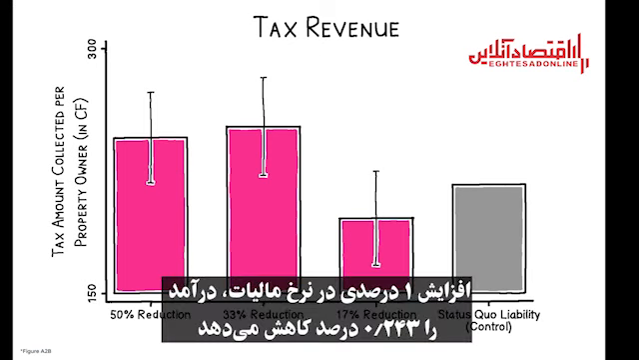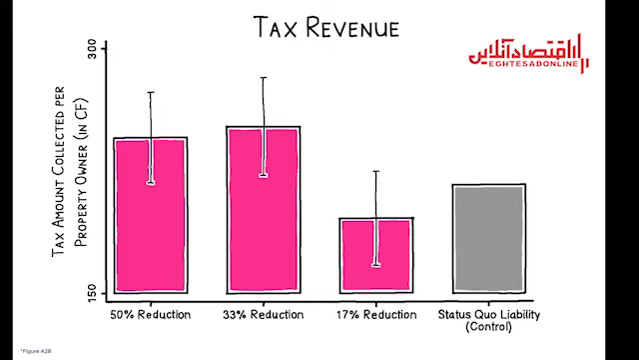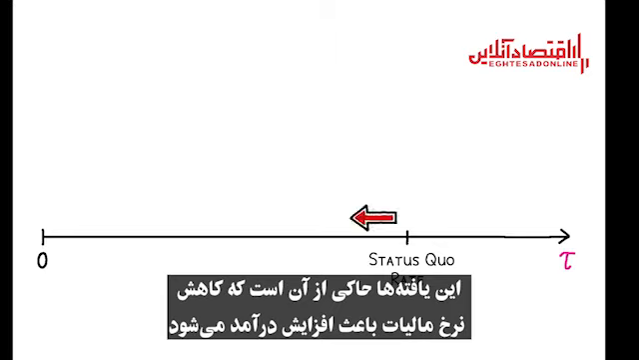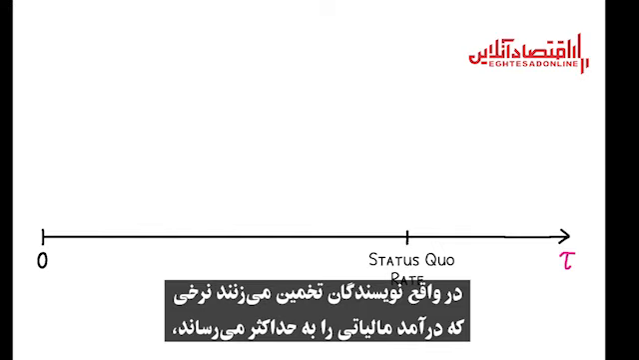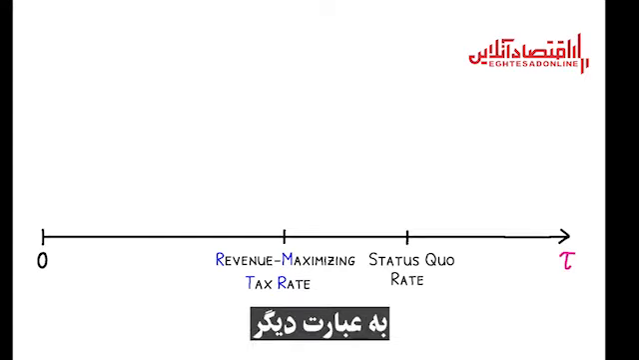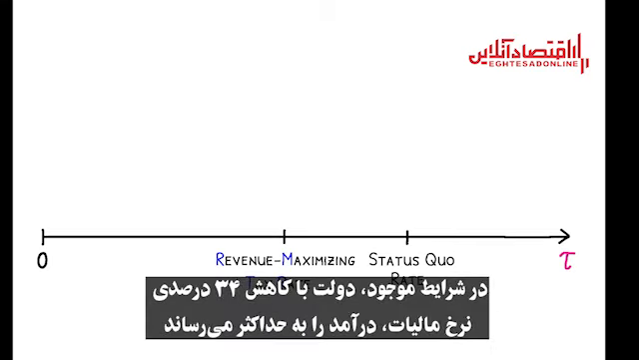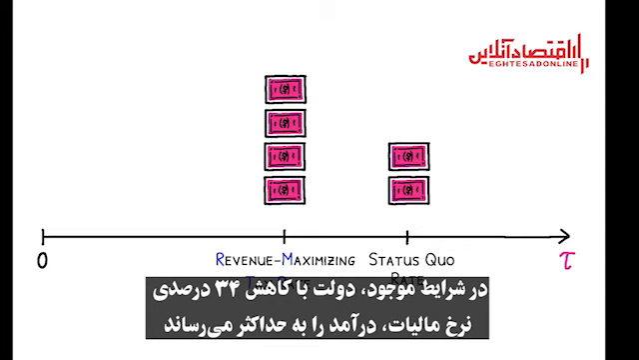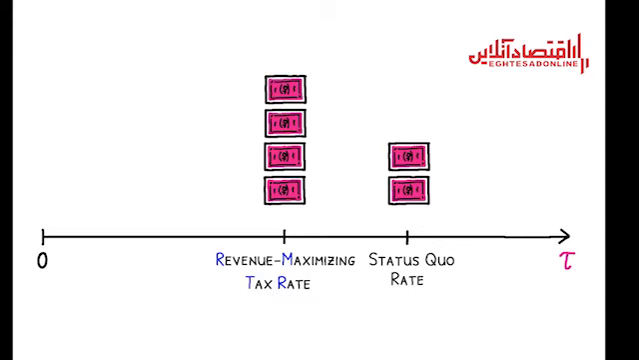A 1% increase in the tax rate reduces revenue by 0.243%. These findings imply that cutting tax rates would increase revenue. In fact, the authors estimate that the revenue maximizing tax rate, or RMTR, is 66% of the status quo rate. In other words, under existing conditions, the government would maximize revenue by cutting tax rates by 34%.